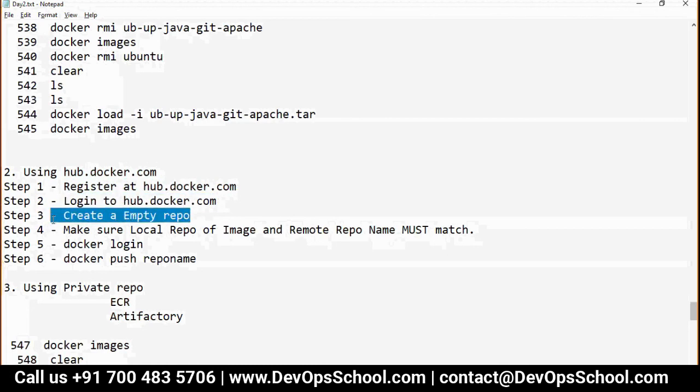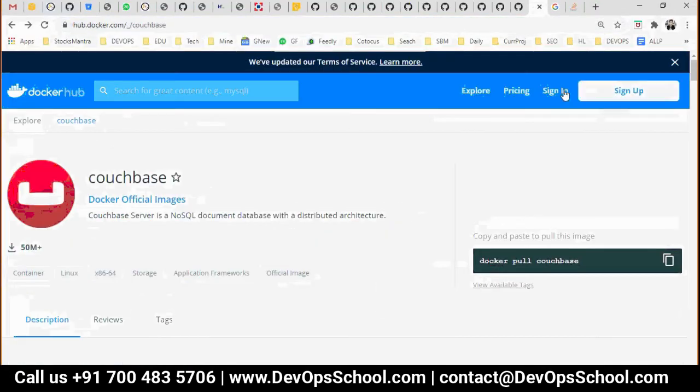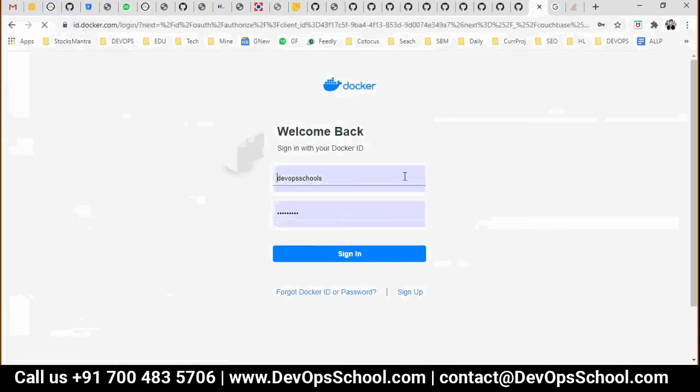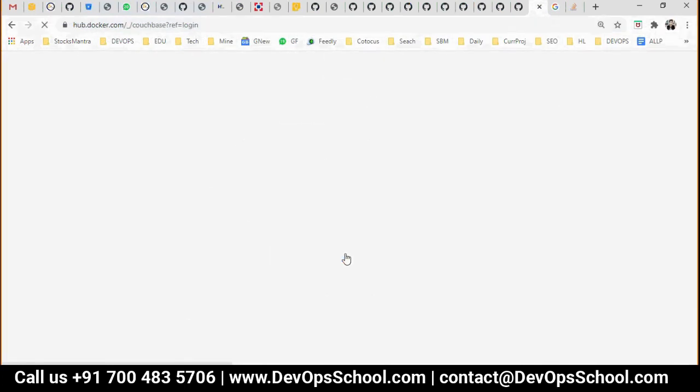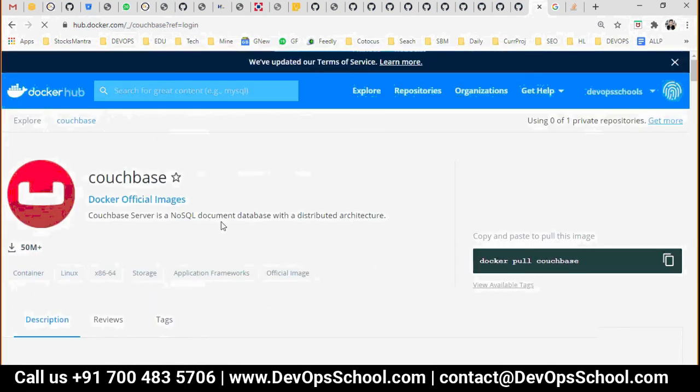Now creating a repo. You'll log in to your hub.docker.com and create a repo. A public repo is free of cost. One private repo is allowed. I logged in, and I create a repo. So yesterday I had created this repo. Where is that?